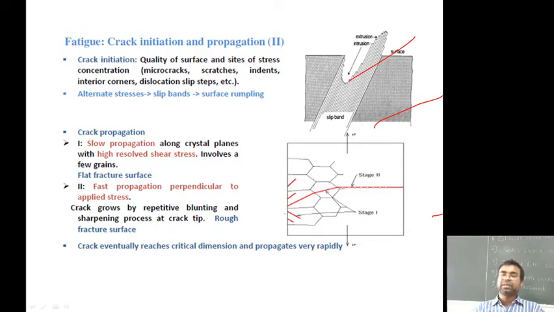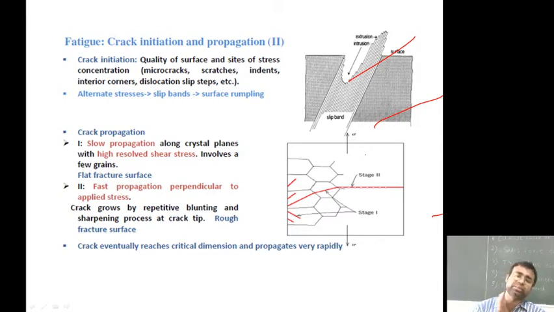The crack propagation is taking place: slow propagation along the crystal plane with the high resolved shear stress, involving a few grains, which gives the flat fracture surface, and then fast propagation perpendicular to the applied stress, as you can see in stages 1 and 2. The crack grows by a repetitive blunting and sharpening process at the crack tip. So there is a rough fracture surface, and when the crack eventually reaches the critical dimension, it propagates very rapidly.